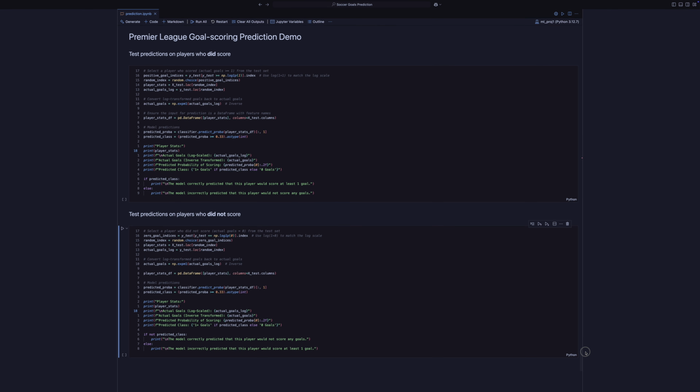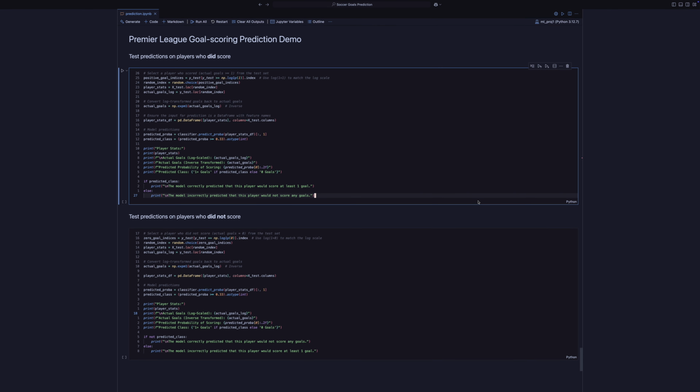And so in this first cell here, what we're going to do is randomly select a player from the testing set who we know did score at least one goal. Then we can analyze their stats. We can see how many goals they actually did score. We can see how many goals we predicted they would score. And then finally, we can check to see if the prediction aligned with reality.